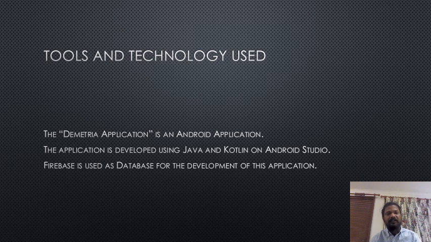Slide, tools and technology used. The dementia application is basically an Android application, not for iOS, and we can use it on Windows as well. The application is developed using Java and Kotlin on Android Studio. Mainly we have used Android Studio for developing the software, and Firebase is used as the database for the development of this application, basically for storage.